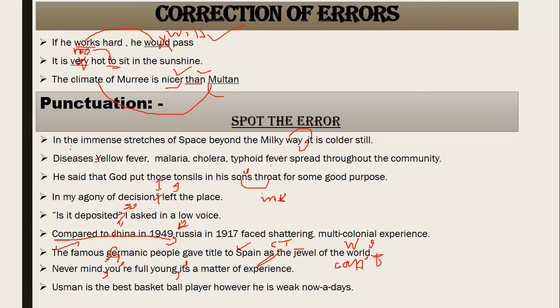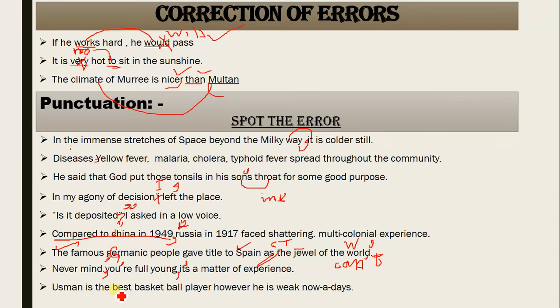So now read the sentence. Never mind, you are full young. It is a matter of experience. Now I can understand that he wants to say that with the passage of time, after gaining experience, then things will go better.